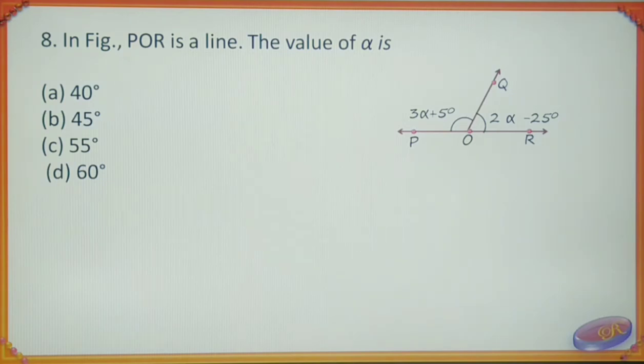In figure, POR is a line. The value of alpha is option A 40 degree, option B 45 degree, option C 55 degree, option D 60 degree. Try to calculate. As you know, angle POQ plus angle QOR is equal to 180 degree because they form a linear pair.